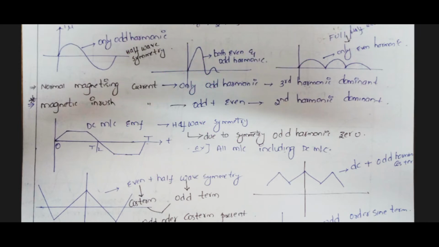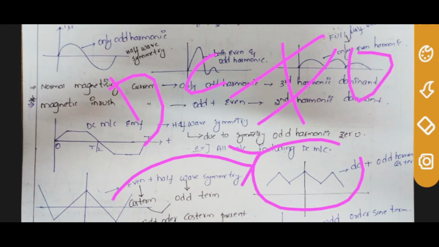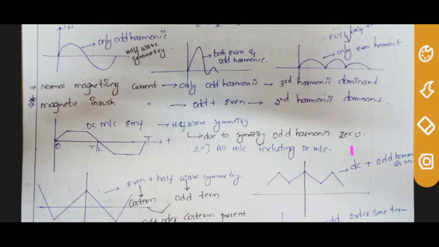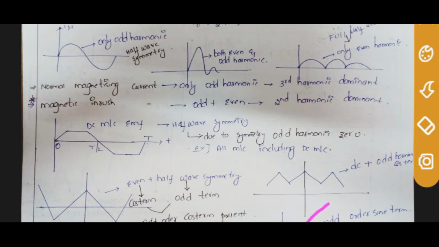Now you come to here. The same waveform is shifted upward, so the DC term is not 0, since the area with respect to the axis is not 0. Same conclusion: DC is present, odd harmonics, cos term. Now take this case. This is an odd function, so the sin term is present, and the area is 0. Now take this: if you shift it here and take the negative cycle with respect to the x-axis, it is symmetrical, so it will have odd harmonics.